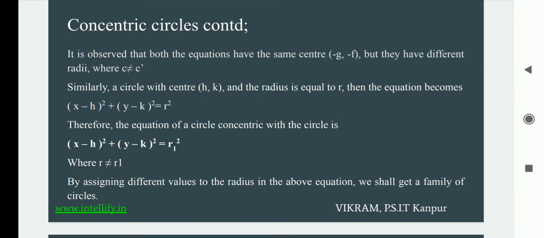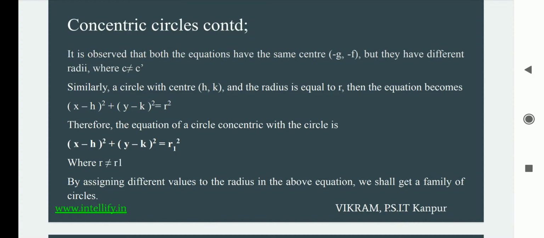Similarly, we can define it for a circle having center (h, k) and radius equal to r. Then the equation becomes (x − h)² + (y − k)² = r².